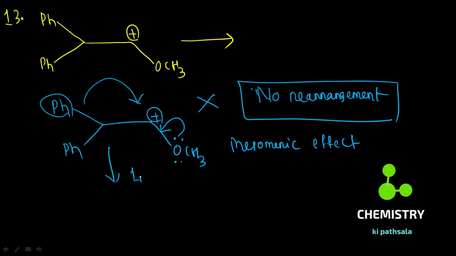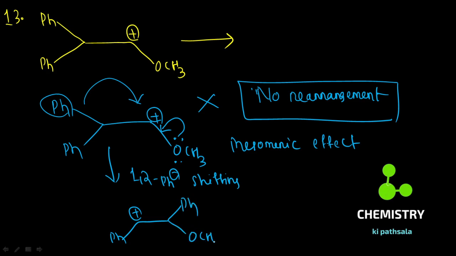Suppose for curiosity, if you do 1,2 phenyl shifting, what do you observe here? You observe the formation of carbocation at this position, and formation of phenyl group is there, and OCH3 was already there. So it will be stabilized by only resonance and hyperconjugation, 1 alpha hydrogen.